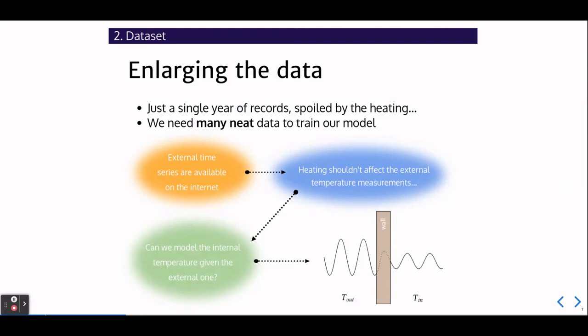Indeed, we believe that the internal temperature follows the external one in an attenuated and delayed way. This is a well-known concept in construction engineering related to the thermal inertia of the building.